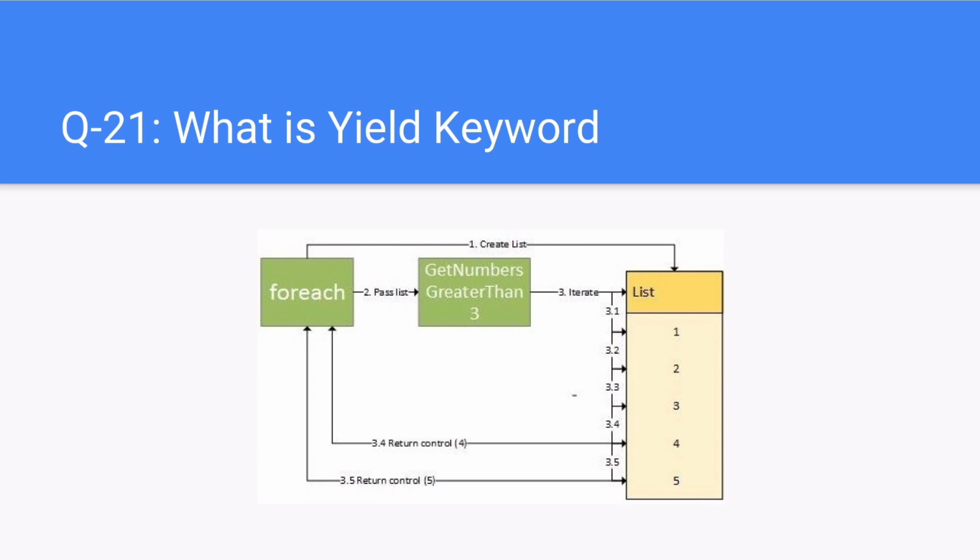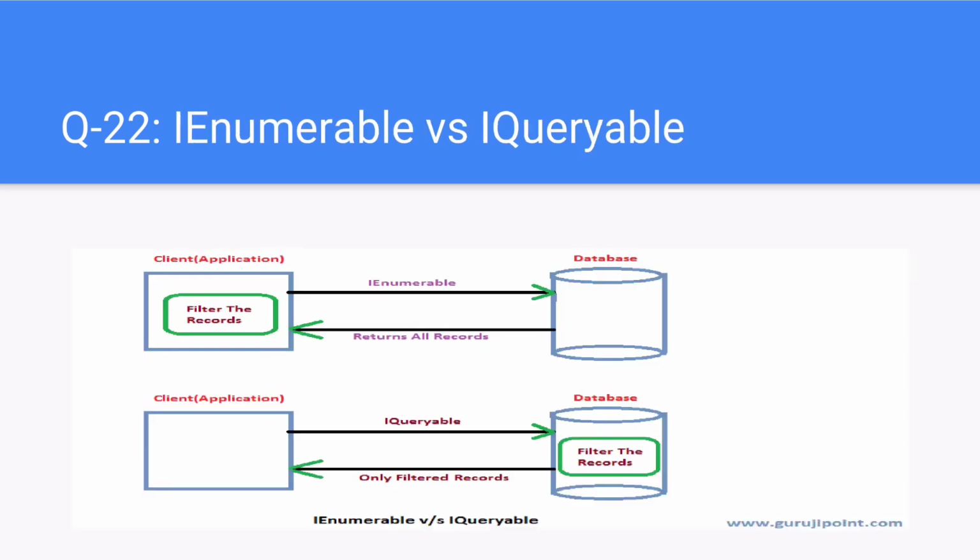Next question. IEnumerable vs IQueryable. IEnumerable exists in the System.Collections namespace. IEnumerable can move forward only over a collection, it can't move backward and between the items. IEnumerable is best to query data from in-memory collections like list, array, etc. While querying data from a database, IEnumerable executes a select query on the server side, loads data in memory on a client side and then filters data. IEnumerable is suitable for LINQ to Object and LINQ to XML queries.